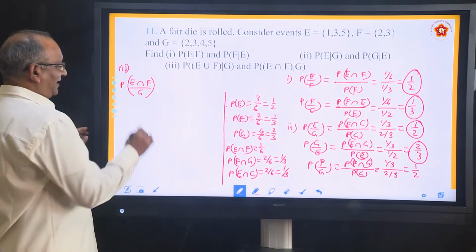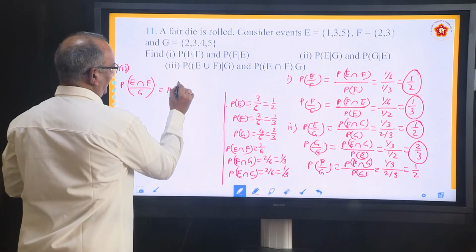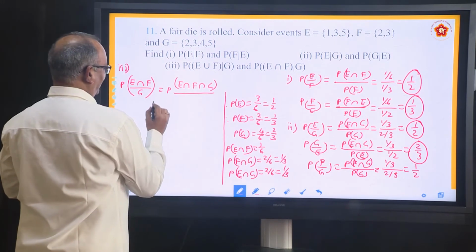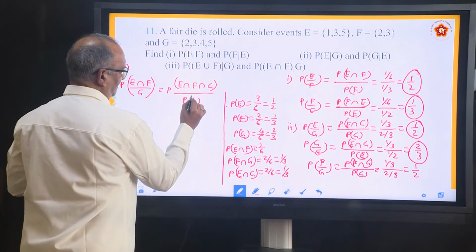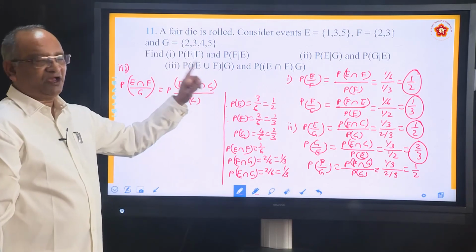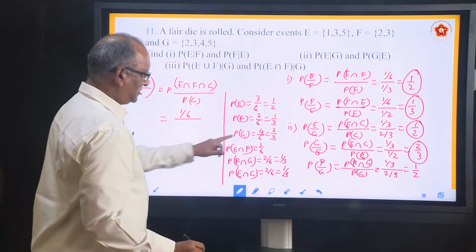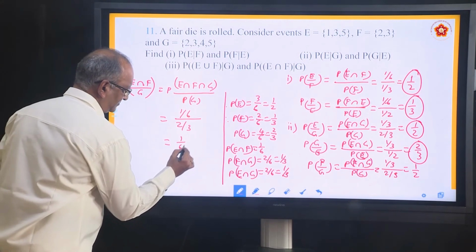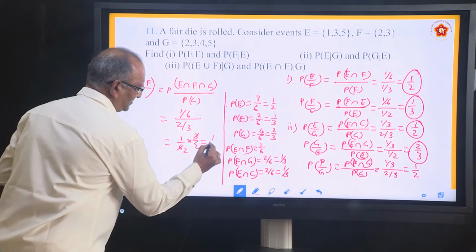You can also find this way. How? That is P E intersection F intersection G by PG. How much is P E intersection F intersection G? Just now we have found 1 by 6. And how much is PG? 2 by 3. So, it will become 1 by 6 into 3 by 2. Answer is 1 by 4.